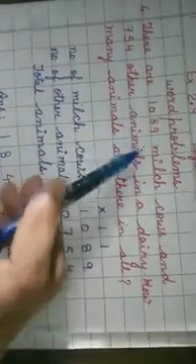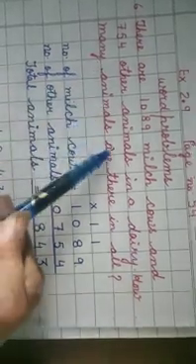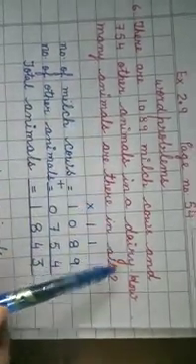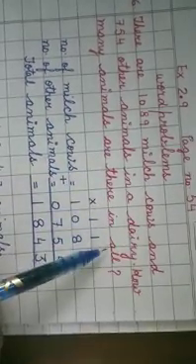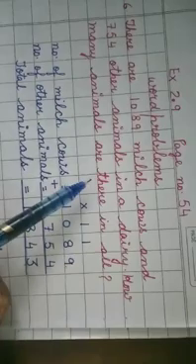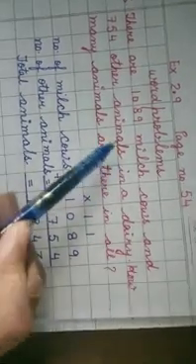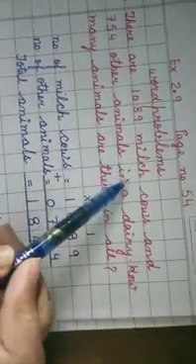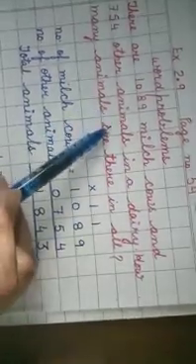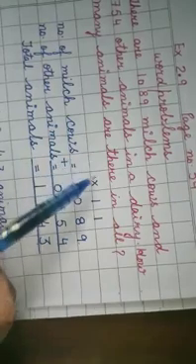Now, the first problem is: there are 1089 milch cows and 754 other animals in a dairy. How many animals are there in all? Now what is given in this problem? The number of milch cows and the number of other animals in a dairy have been given. And we are to find out the total number of animals.